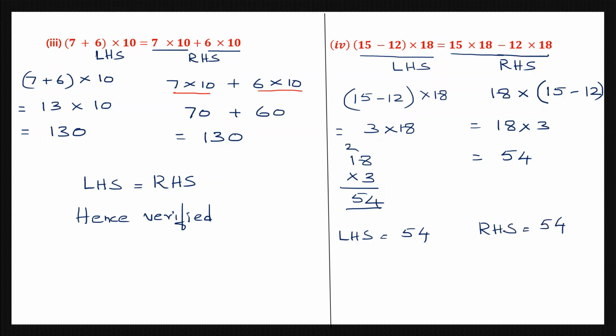That means the left hand side is equal to the right hand side, and this also has been verified. So we write hence verified. Now here I have done the distributive property. I have taken the common factor which was 18 and I put the other numbers 15 and minus 12 inside, 15 minus 12. You can also do it another way where you multiply 15 into 18 and 12 into 18 and subtract the two answers. But the distributive property makes our working easier.